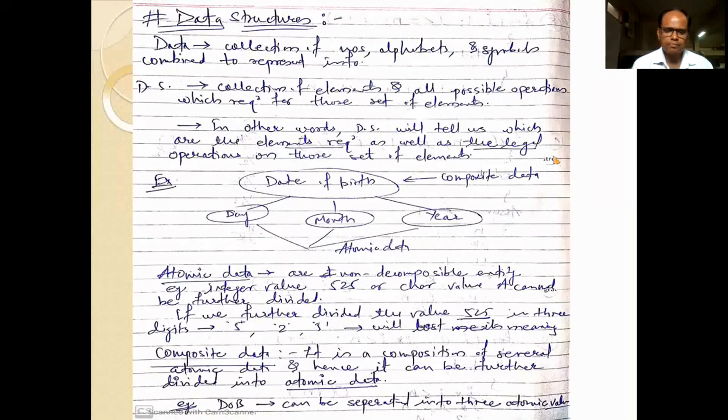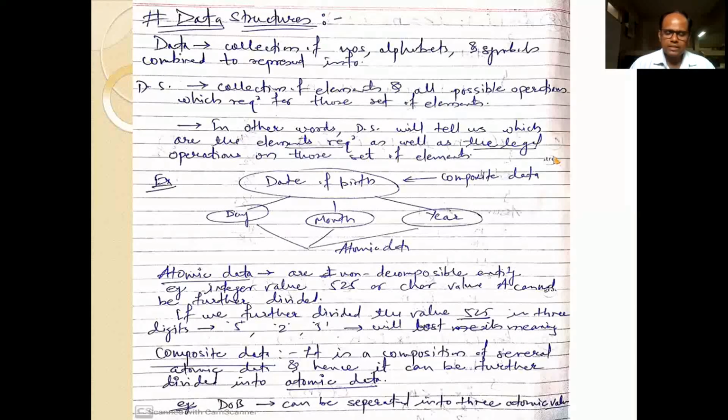So for example, if you take any integer value, for example 525, or any character value, we can't further divide these integer values or character values. If we further divide that integer value, then we will lose the meaning of that integer. What will we get after dividing the integer 525? We will get 5, 2, 5.